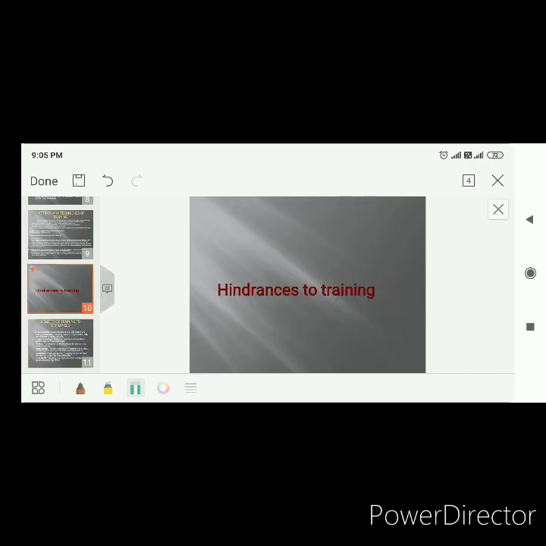The last slide today, as you can see, the hindrances of training. It is written in red to mark that they are the hindrances, the obstacles in training. What could be the obstacles in training? You already have a pen in your hand. Keep writing. Write down this heading, hindrances to training.